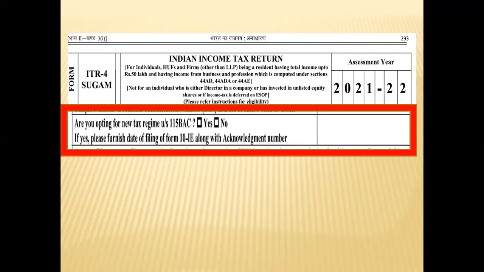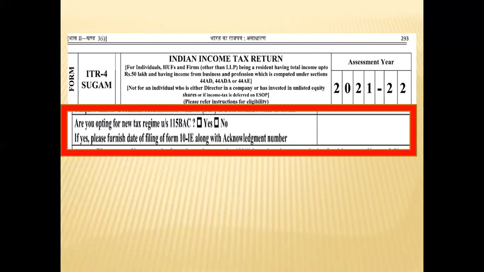Once they have opted for the new tax regime, they have only a one-time option of switching back to the old tax regime in their lifetime. Once they switch back, they cannot again opt for the new tax regime. Essentially, people with business income may have to fill Form 10IE twice, once to opt for the new tax regime, and a second time when they switch back to the old tax regime.